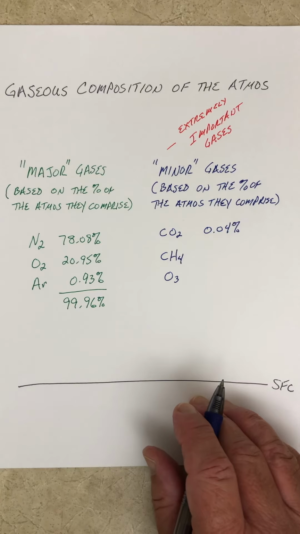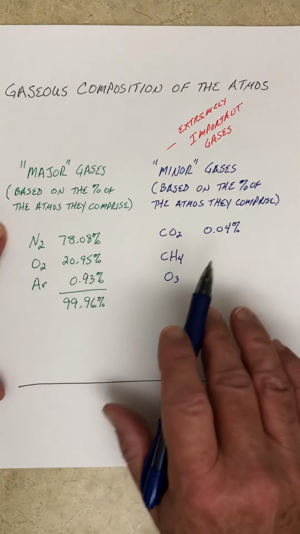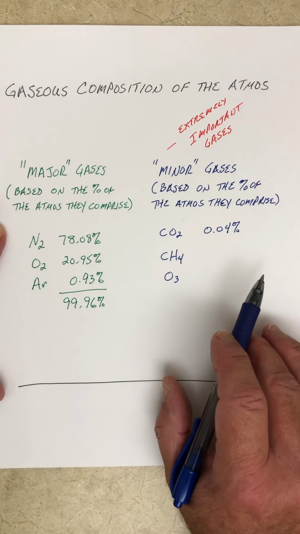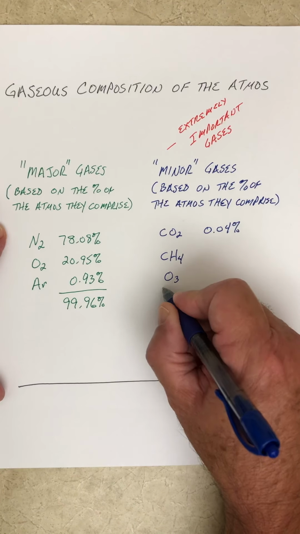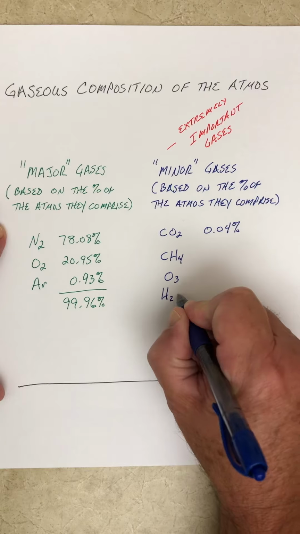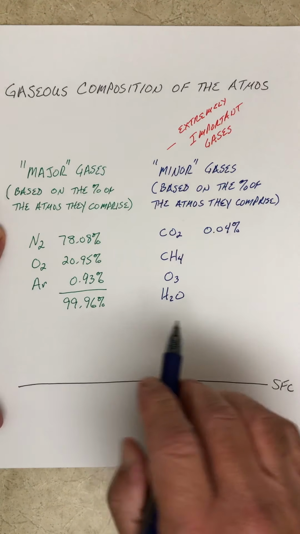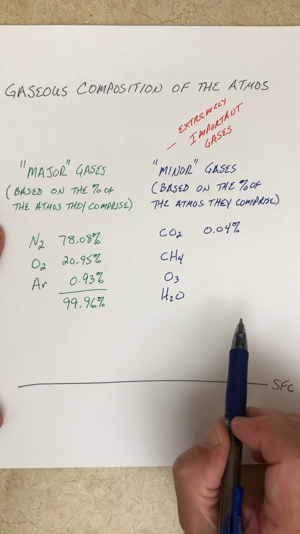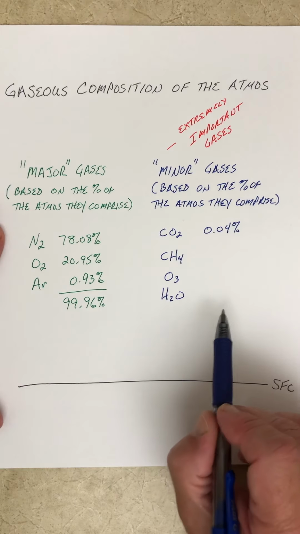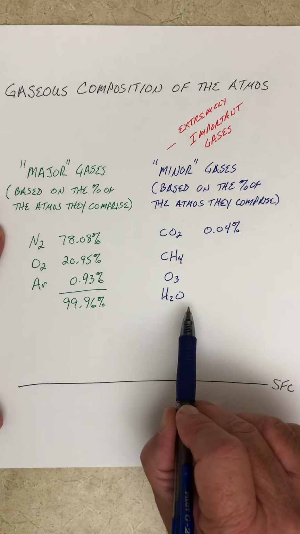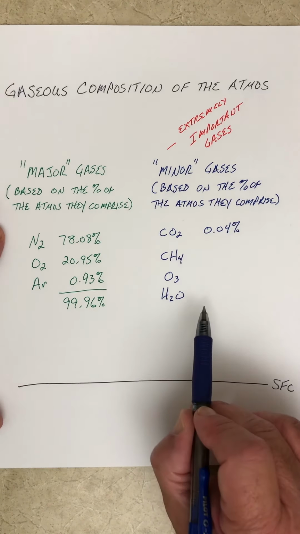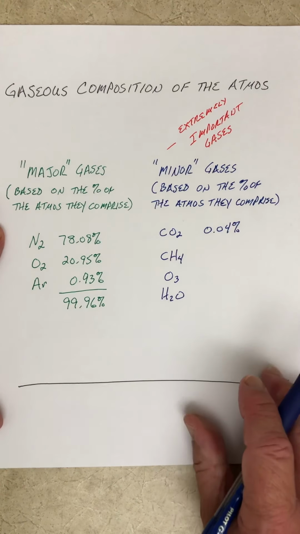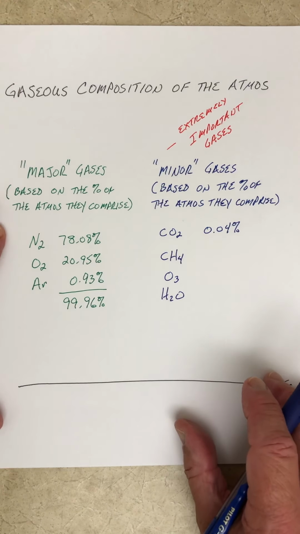Another gas that we're going to talk about is, I've mentioned we're talking about a dry atmosphere, but water vapor is considered another minor gas, and it is a critically important greenhouse gas. In fact, water vapor is the strongest greenhouse gas in our atmosphere, so we have to consider that.